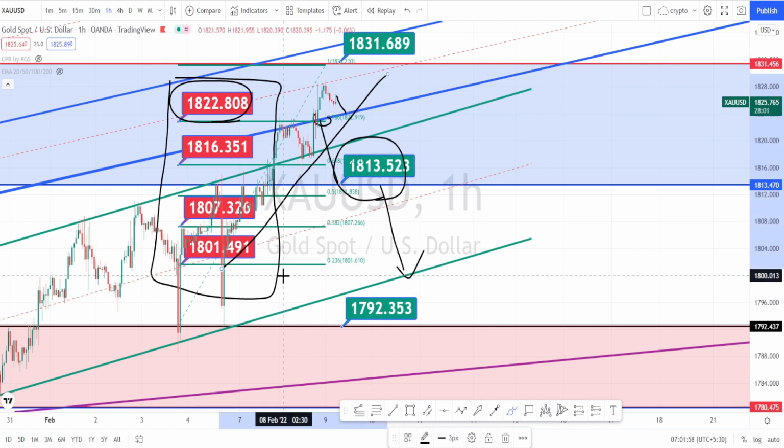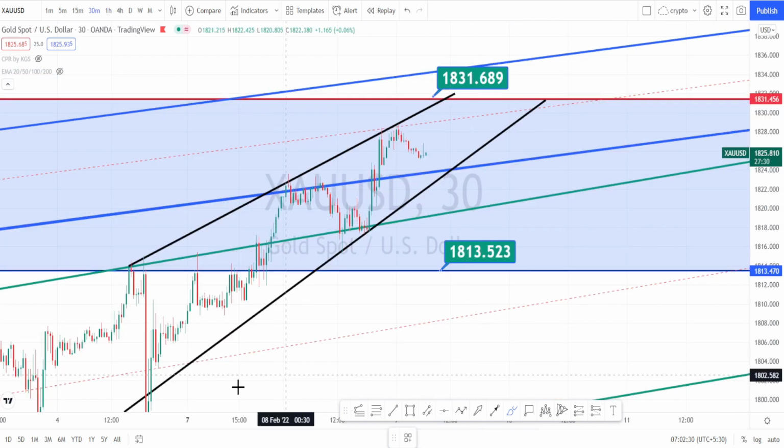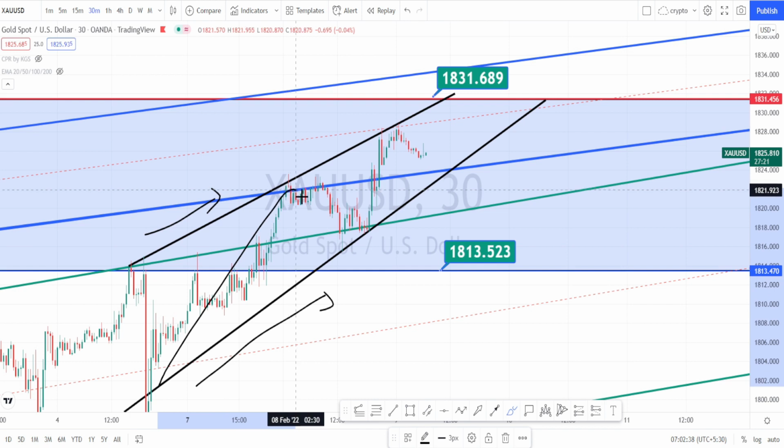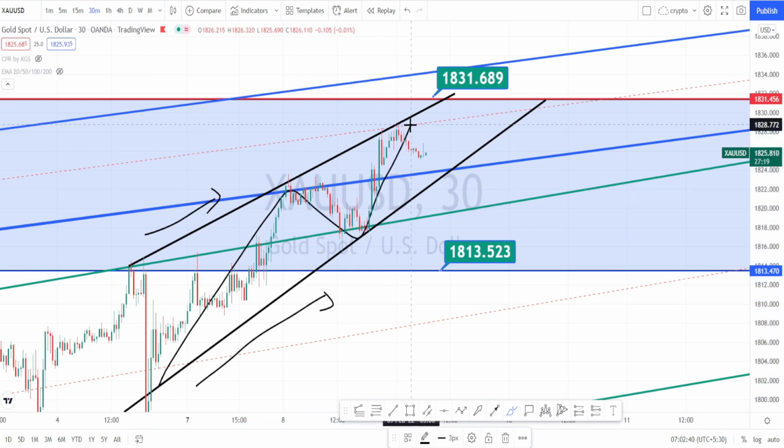Let us do the analysis in 30 minutes time frame. I'm in 30 minutes time frame now. When we analyze the price action in 30 minutes time frame, it is in a very nice bullish trend, going up, retracement, again going up. Currently it is in a retracement, and I am expecting this trend line or the support line to hold. If the price action breaches this trend line, we can expect a trend reversal on the bearish side.